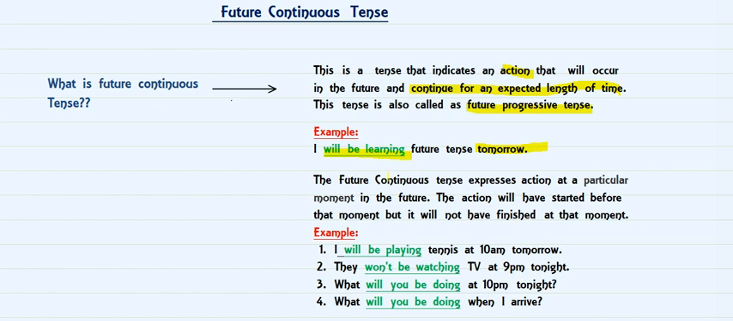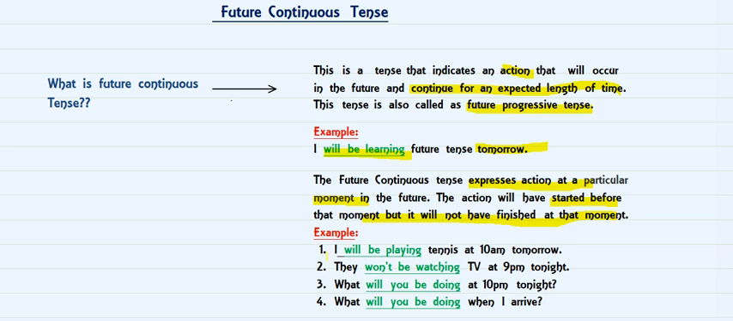Another important point to remember about future continuous is that the future continuous tense expresses action at a particular moment in the future. It can show you action at a particular moment in the future, at a particular certain time. There could be a time frame, a time window to that. The action will have started before that moment, but it will not have finished at that moment. The particular time that we are talking about, the action could have started before that particular time and will not be finished at that moment. It will continue. So let's see the example.